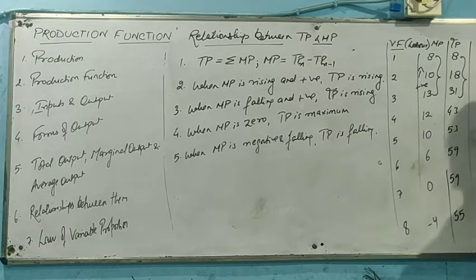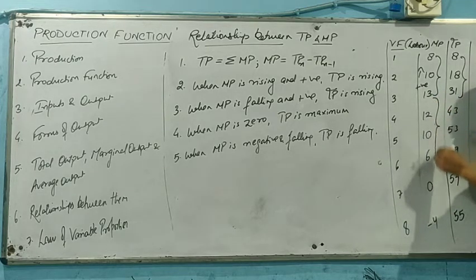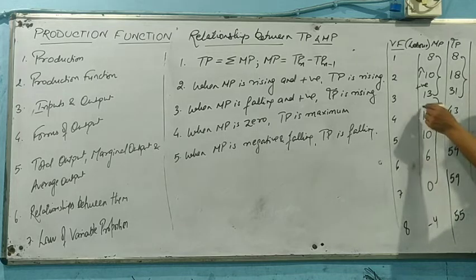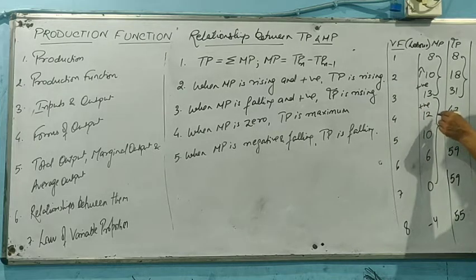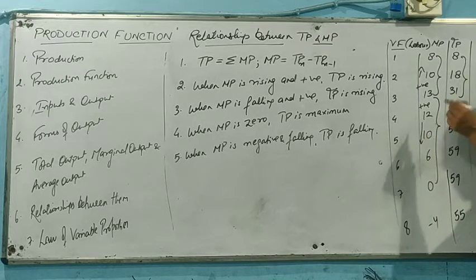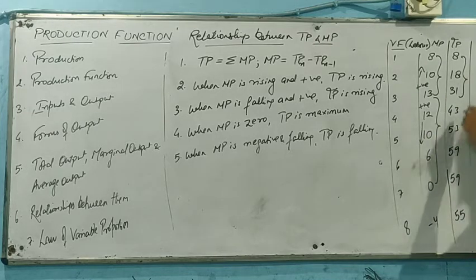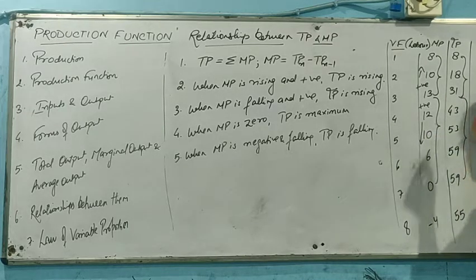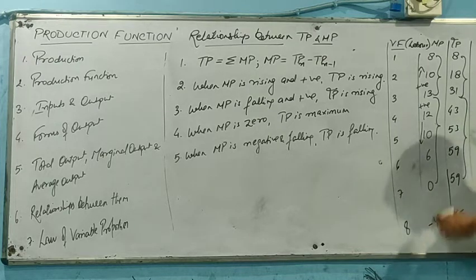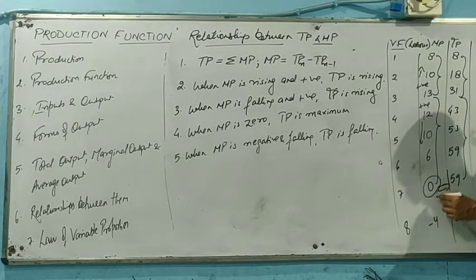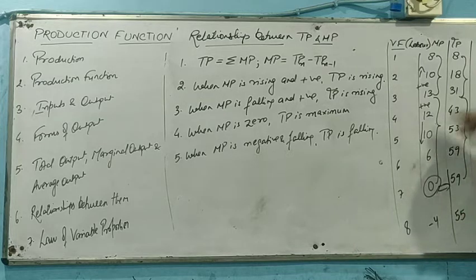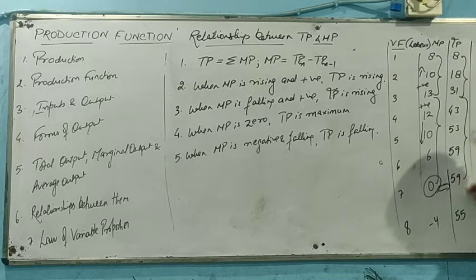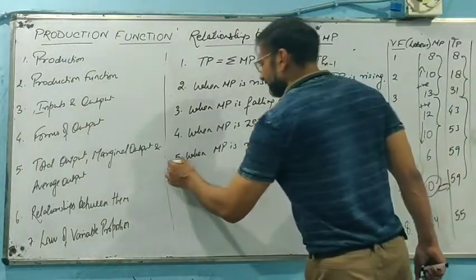Then it was still positive but diminishing, but our total product still rises. When it becomes 0, we get the maximum value of 59 as total product. And as and when it becomes negative, our total product starts falling. Right? So this is basically the relationship that we are seeing.